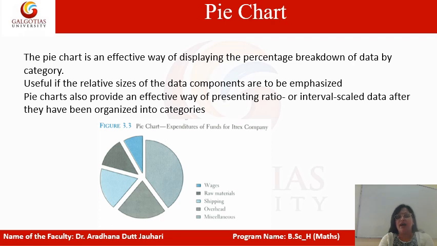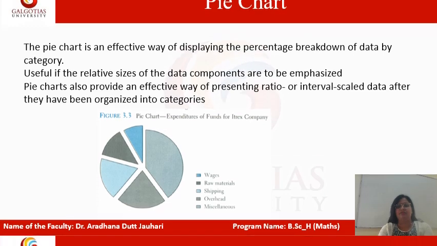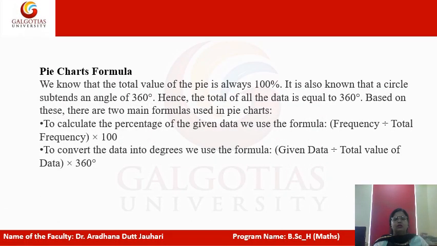Next we come to the pie chart. A pie chart is an effective way of displaying the percentage breakdown of data by category. With the help of a pie chart we can get a percentage distribution of data. It is commonly used in many statistical reports, and it is very good for seeing in one circle how much percentage the data is distributed. Now, how will we use the pie chart formula?